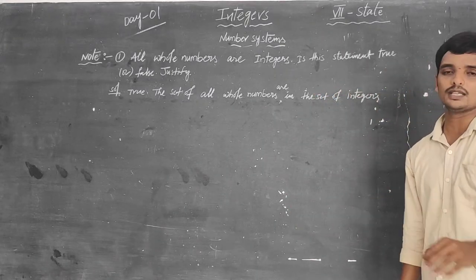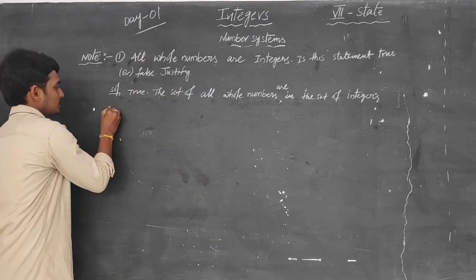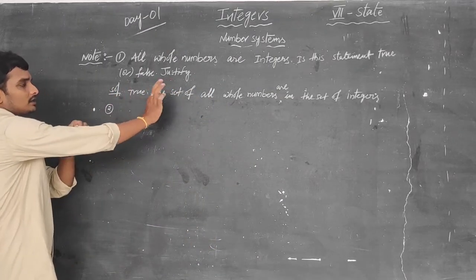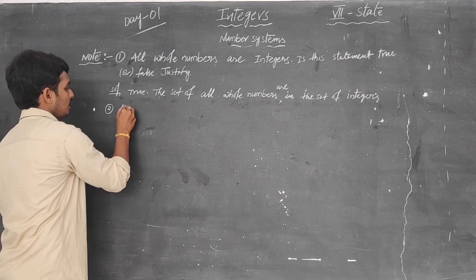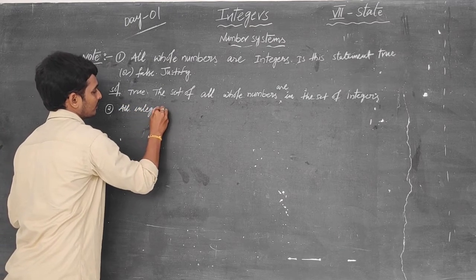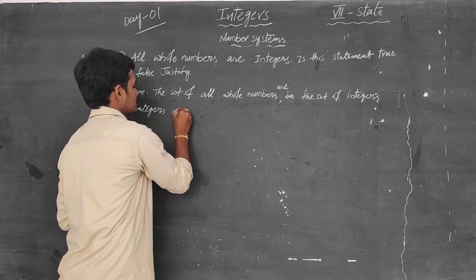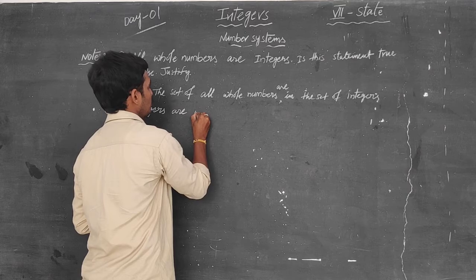The given statement is true. Try to note this. Next, I am just changing it like this. All integers are whole numbers.